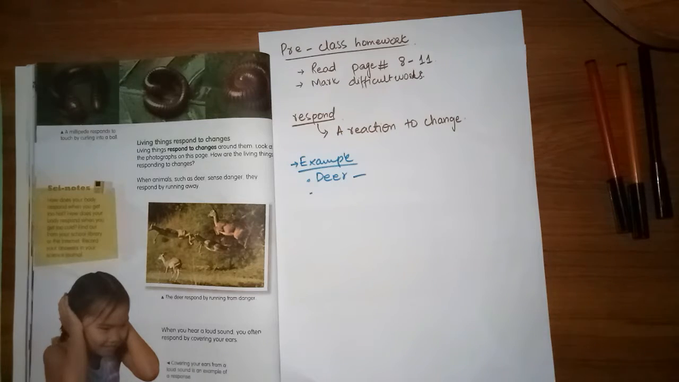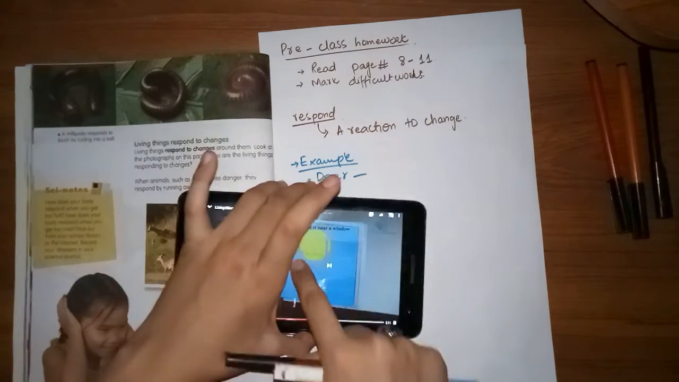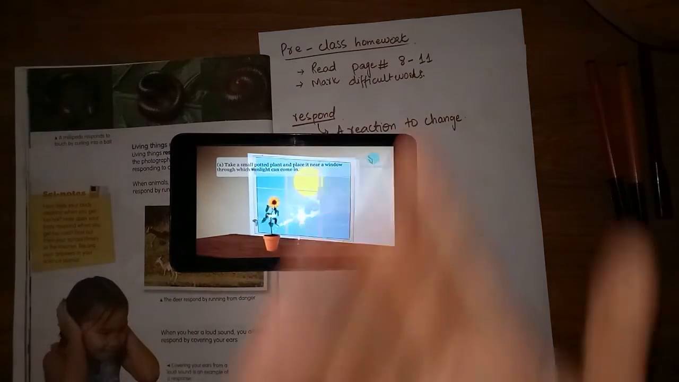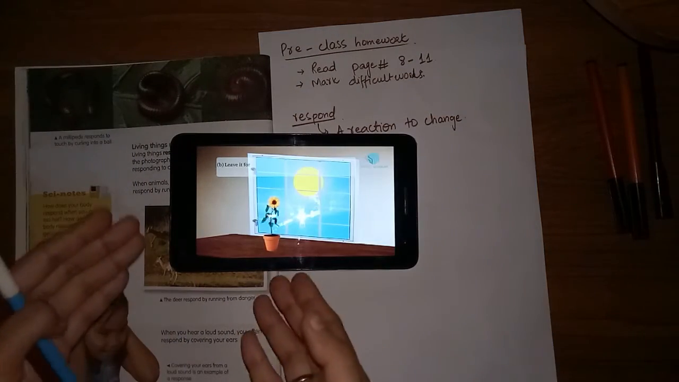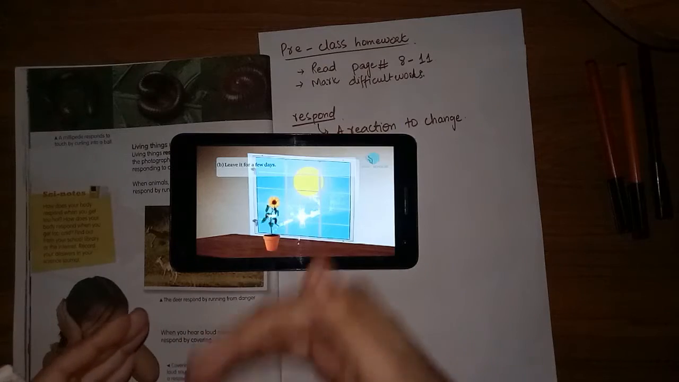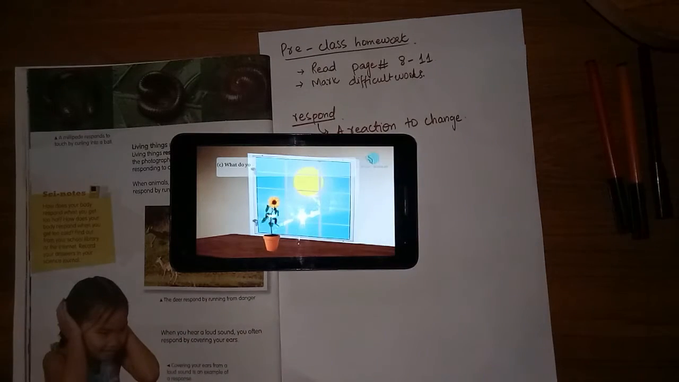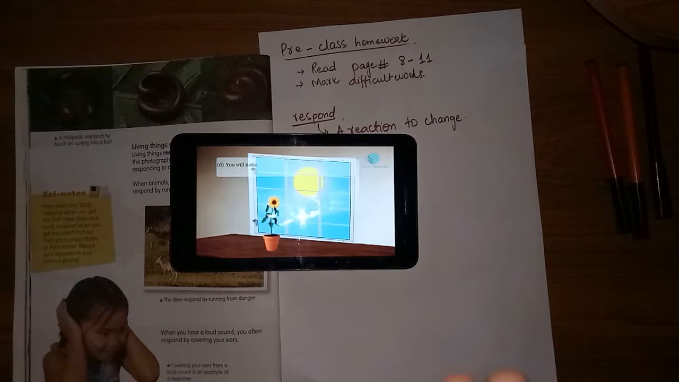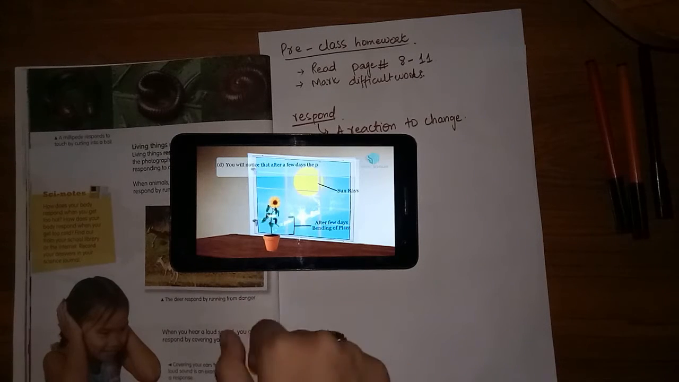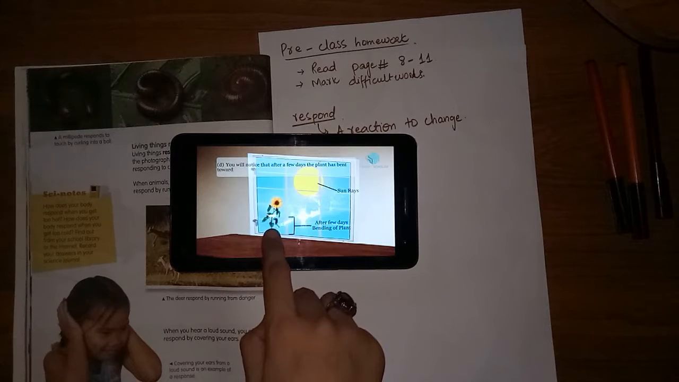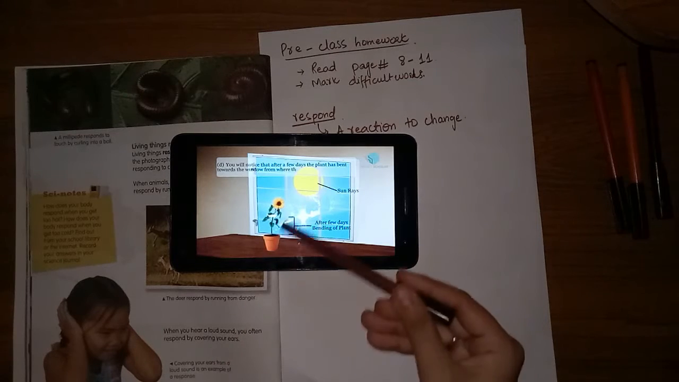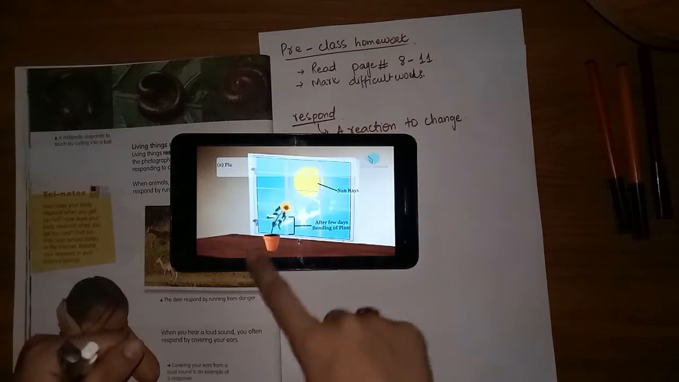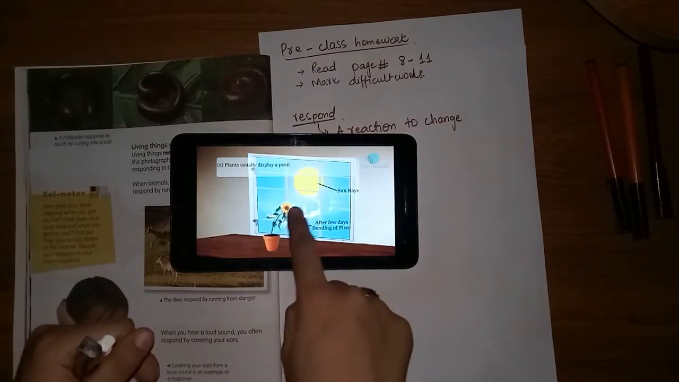And for the example of the sunflower, here you can see there is a sunflower. When we place it in a room near a window from where the sunlight comes, it will change and incline towards the light. Now look at the movement of this plant. It's moving towards the sunlight. Alright, this is how plants move. This is how plants respond to change.